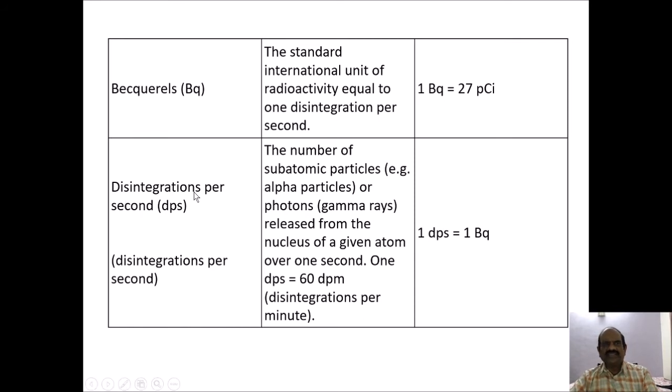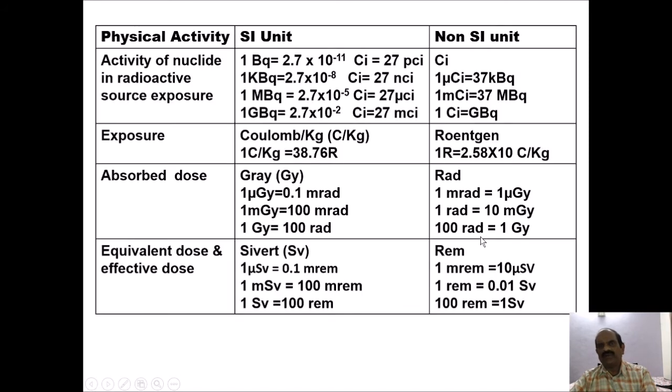The disintegration per second, or DPS, what do you mean by this? The number of subatomic particles, for example alpha particles or photons, that is gamma rays, released from the nucleus of a given atom over 1 second. 1 DPS is equal to 60 DPM, meaning disintegrations per minute. 1 DPS is approximately 1 becquerel. Now this is a physical activity. For that we use SI units as well as non-SI units.